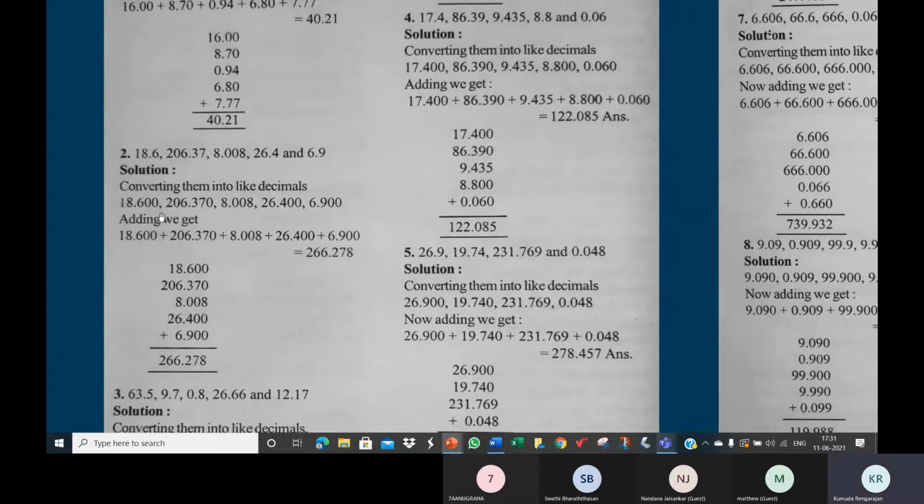And then once you convert them to like decimals, arrange them in a column like this, so that the decimal point in every decimal falls one below the other. And the digits, as I told you, the tens, hundreds, thousands place, are arranged according to the place value. Similarly, the ones, tens, and the hundreds digits.